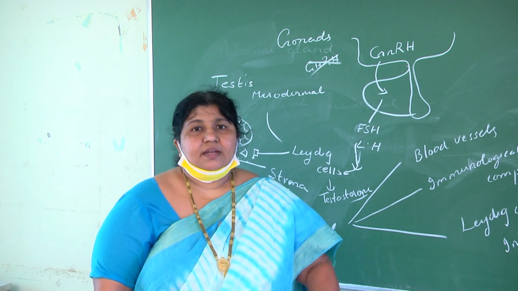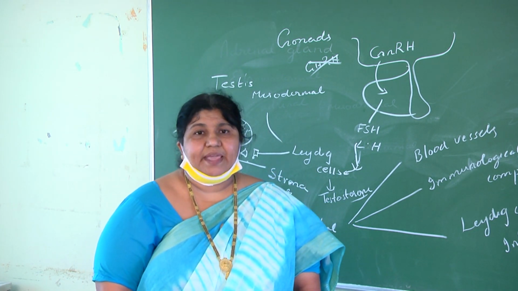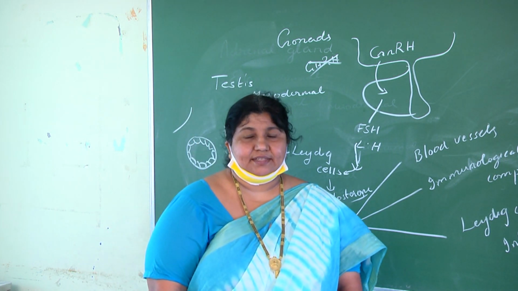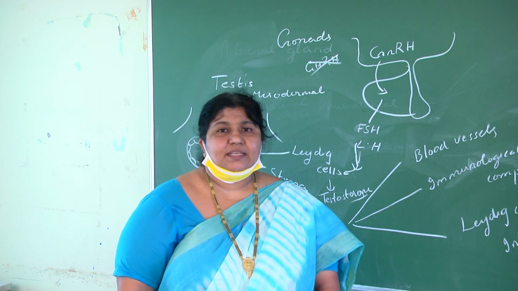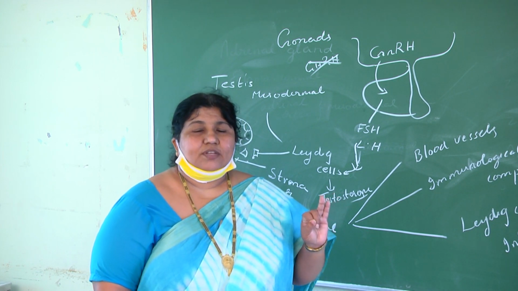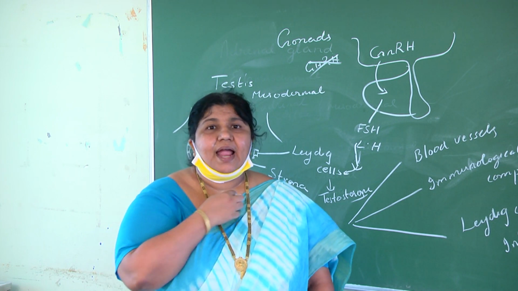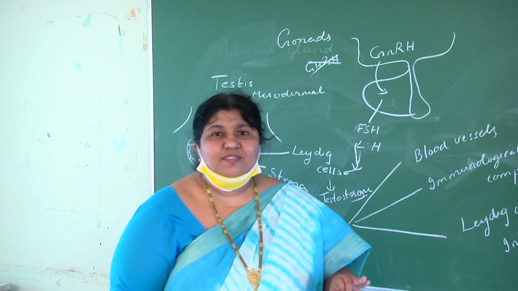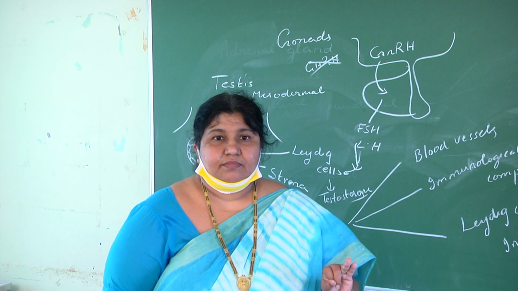Second, testosterone helps in the development of secondary sexual characters in males. The external characters are referred to as secondary sexual characters. In males, mustache, beard, and low pitch voice are the secondary sexual characters. If testosterone is not there, those males will not get a mustache or beard, and their voice will be like a female's. So under the influence of testosterone only, the secondary sexual characters are developed in males.